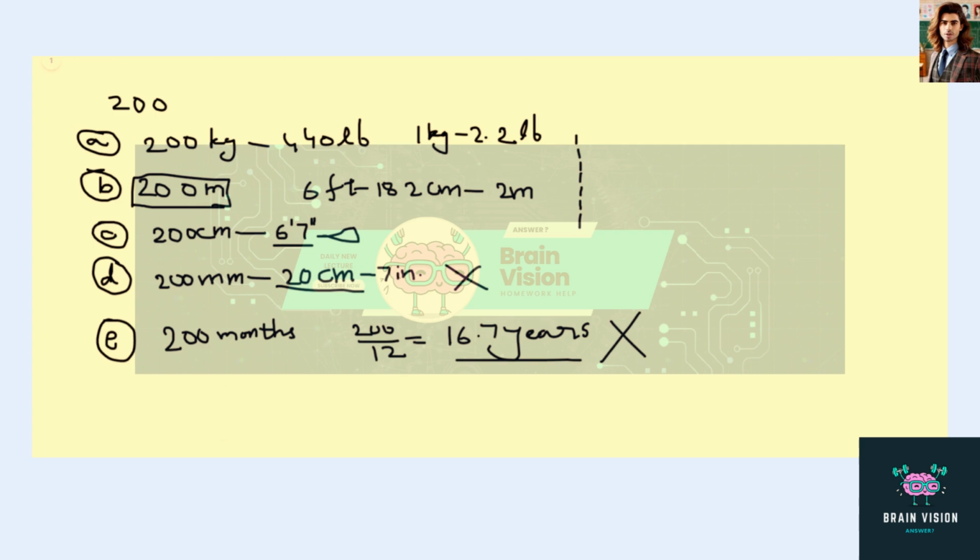Of all these options, the most plausible one seems to be the person being 6 feet and 7 inches. But remember that even this is not an ordinary height.